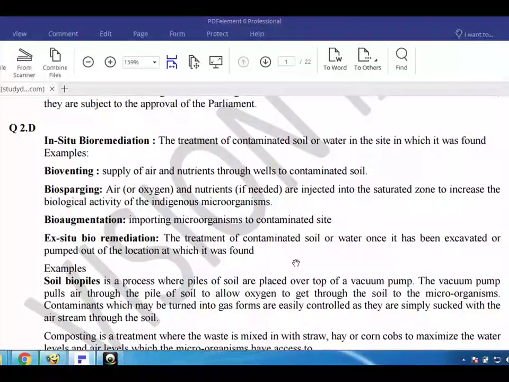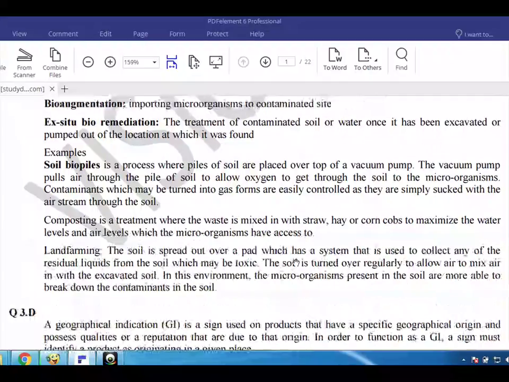Ex situ bioremediation is the treatment of contaminated soil or water once it has been excavated or pumped out of the location at which it was found. Examples: soil biopiles is a process where piles of soil are placed over top of a vacuum pump. The vacuum pump pulls air through the pile of soil to allow oxygen to get through the soil to the microorganisms. Contaminants which may be turned into gas forms are easily controlled as they are simply sucked with the air